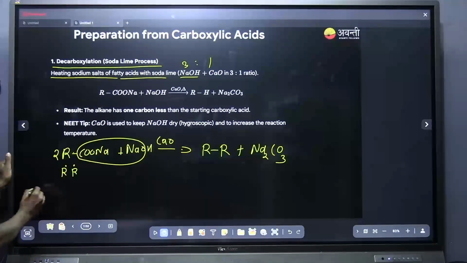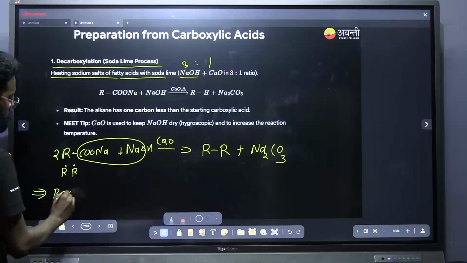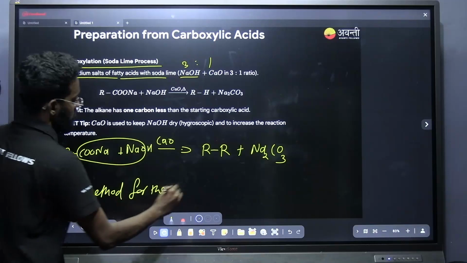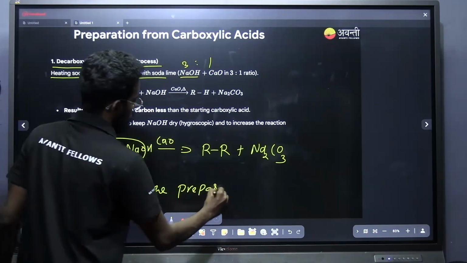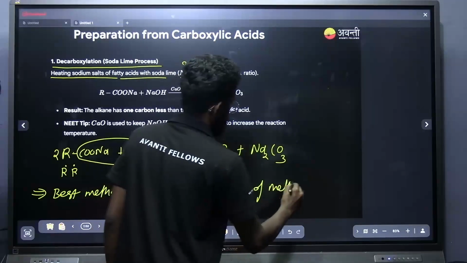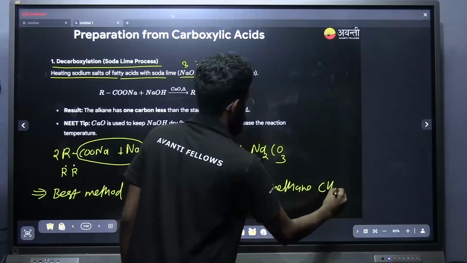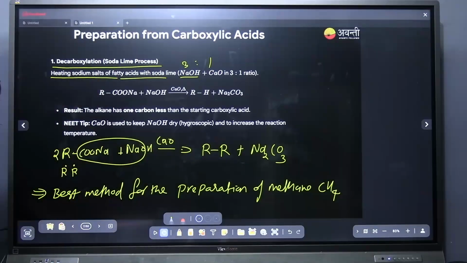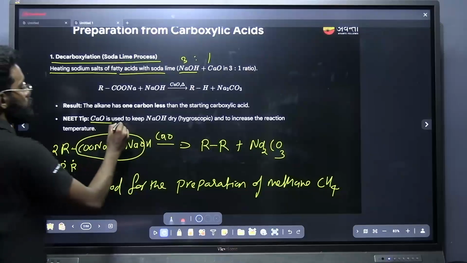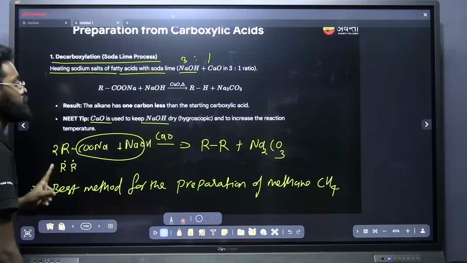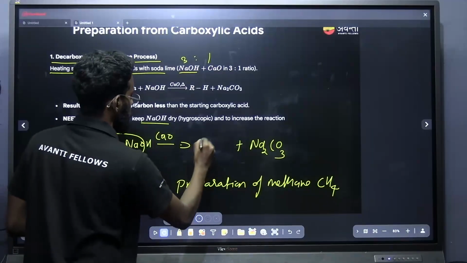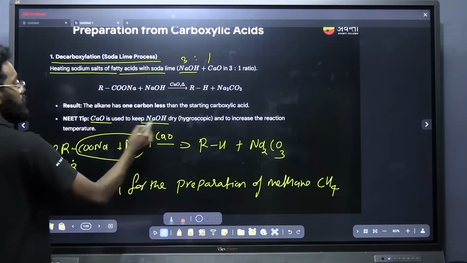And note down that point. This is the best method for the preparation of methane, which we have already discussed in some of the mock tests. And note down what is the use of CaO here. CaO is used to keep the NaOH dry. Sorry, this is not RR, it's RH.